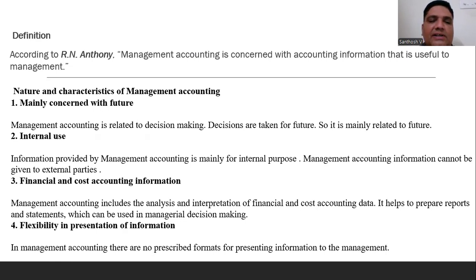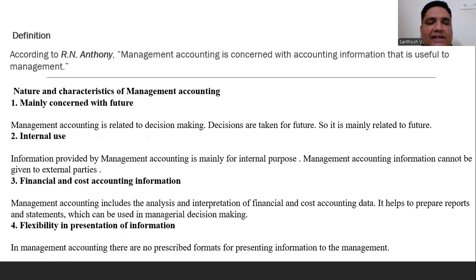So management accounting is related to decision making, meaning what actions are taken for the future. It is mainly related to the future. We don't know whether profit will be more or sales will decrease, so what projections will you make? The company must take the proper decision, either to expand its business or to establish a new business concern, etc.